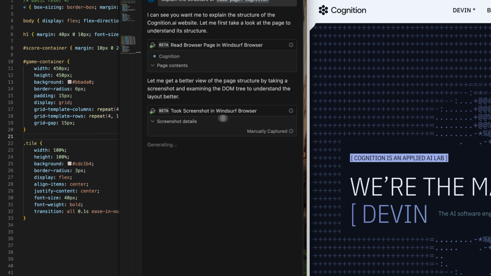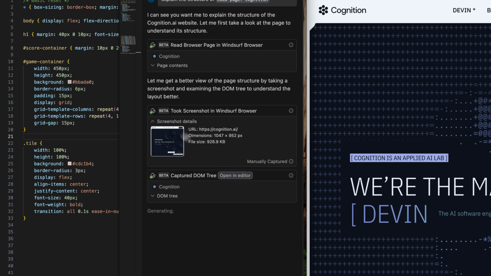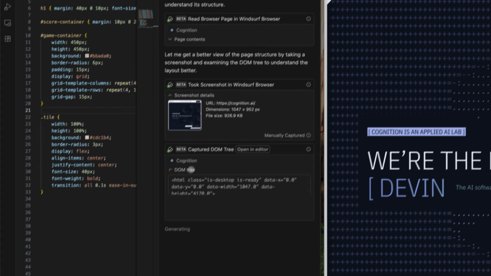In Wave 10, we introduced the Windsurf browser on the premise that so much of software engineering happens outside the IDE and inside the browser. In this wave, we're making this integration deeper. You can now chat with Cascade about tabs that are open in the browser using @mentions. Cascade can also intelligently decide to collect important information from the browser, like screenshots, console logs, and DOM elements by itself. So now, there's no need for you to manually copy and paste or select specific information to send to Cascade.